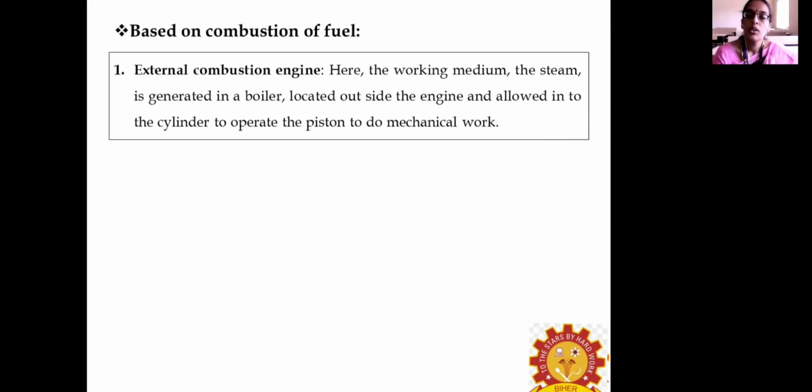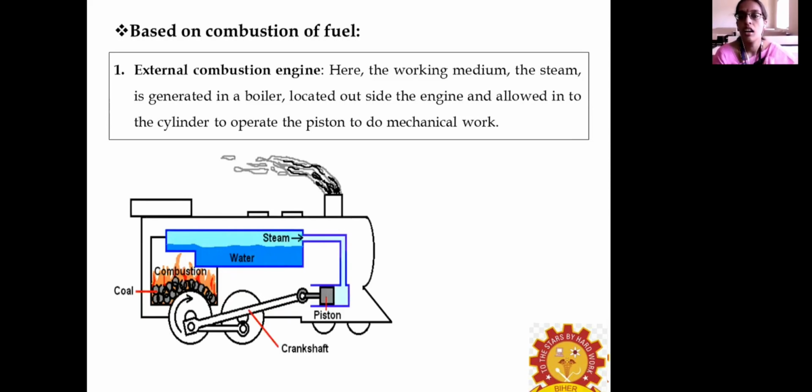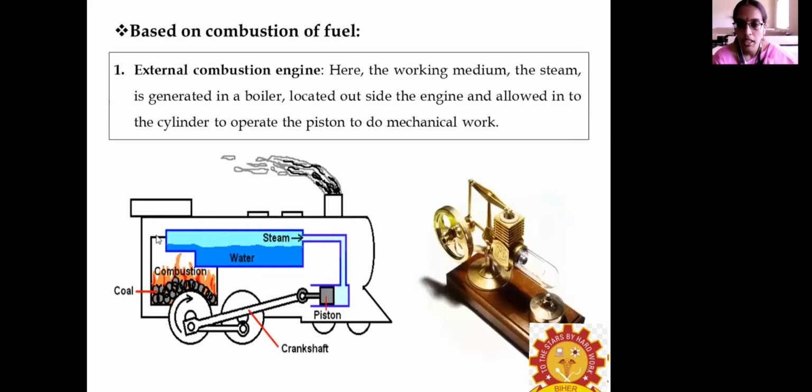The first one is classification based on the fuel. Here is the working of the heat engine, the external combustion type. Combustion takes place, so water is getting boiled and steam is produced. That steam helps to reciprocate the piston, and the reciprocating motion is finally converted into rotary motion. This is the working of a steam engine. Here the combustion takes place externally, that is, outside the engine cylinder.